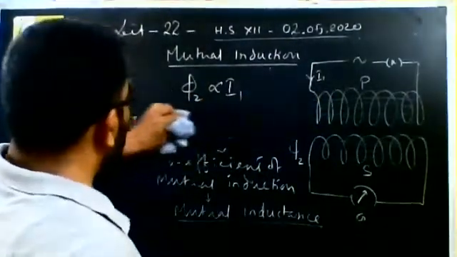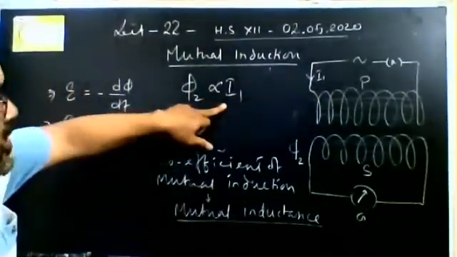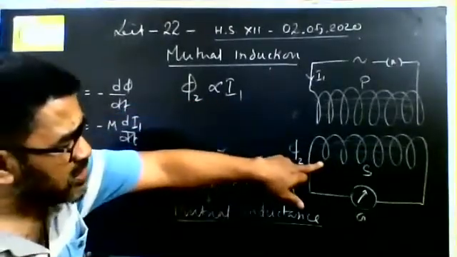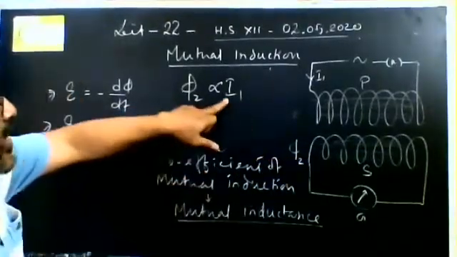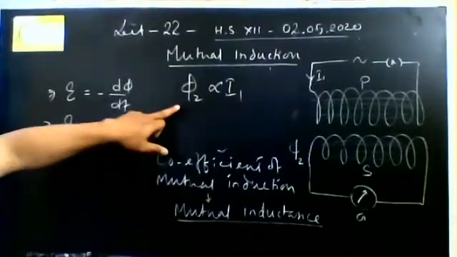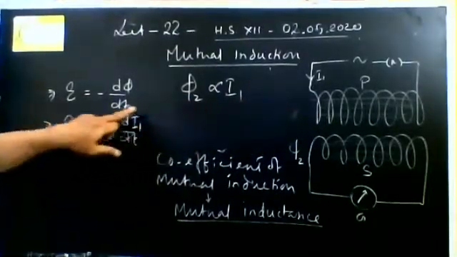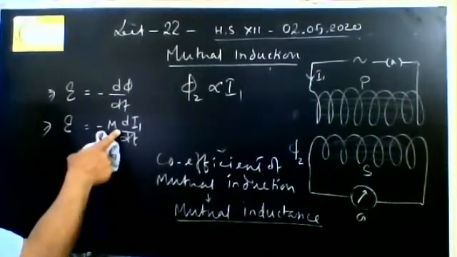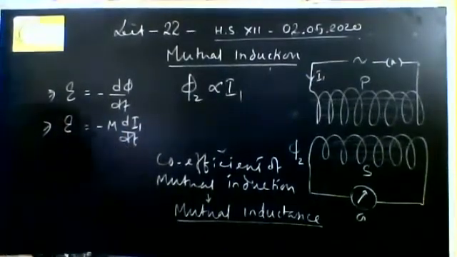Or we can write, phi2 is the magnetic flux concerned with the second coil, and I1 is the current in the first coil. So we can write this expression as M di1 by dt. Okay.